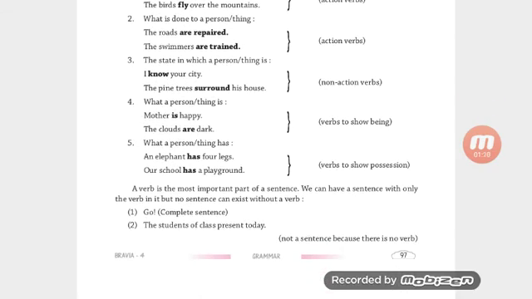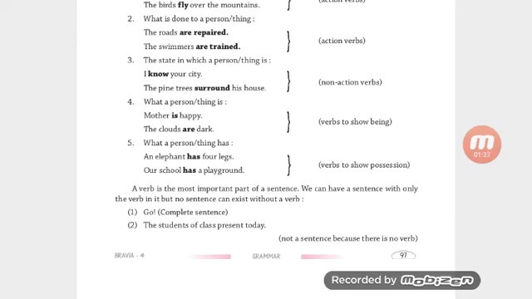Next is the state in which a person or thing is. For example, I know your city. The pine trees surround his house. So here, know and surround are non-action verbs.